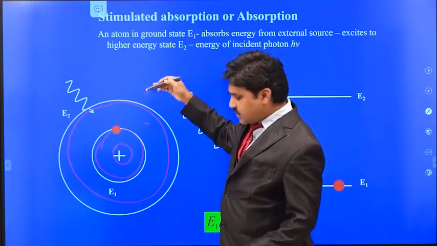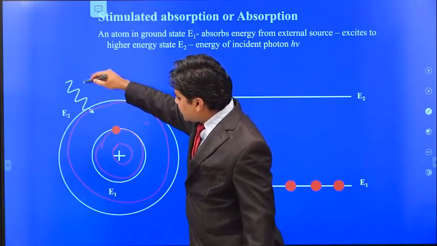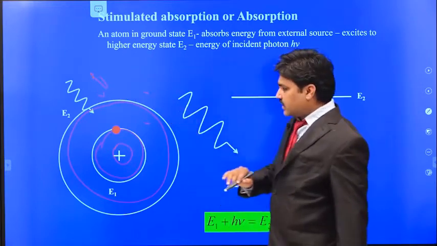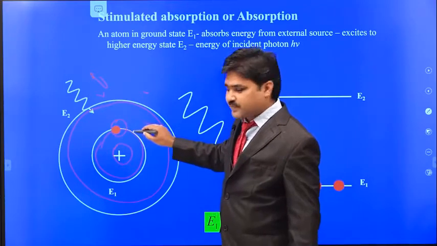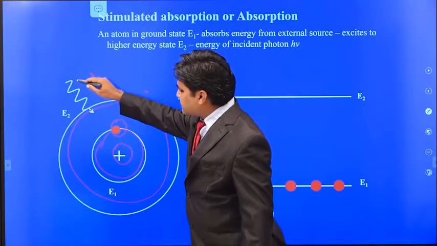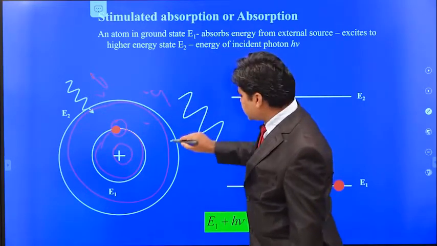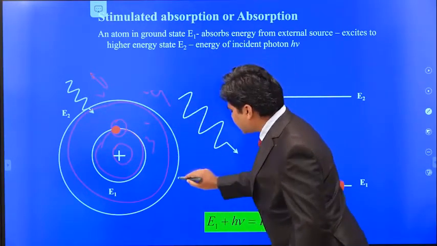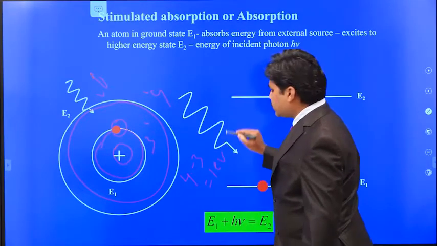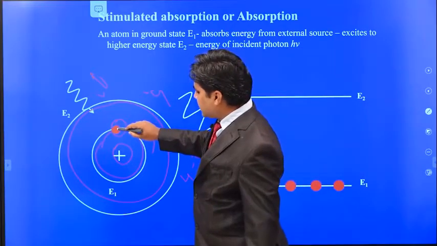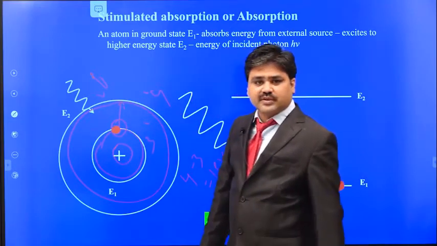Okay, so now the photon, this is radiation, that means the light source. When the radiation falls on an atom, the electron is in the ground state, that means the low energy state. When the electron absorbs this photon, suppose this is 4 electron volts and this is 3 electron volts, the difference, 4 minus 3, is equal to 1 electron volt. So if you give 1 electron volt, then the electron will jump from the low energy state to the high energy state.